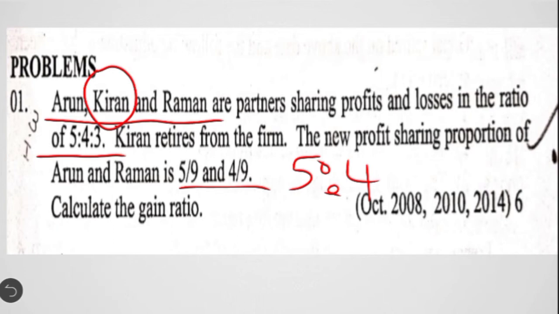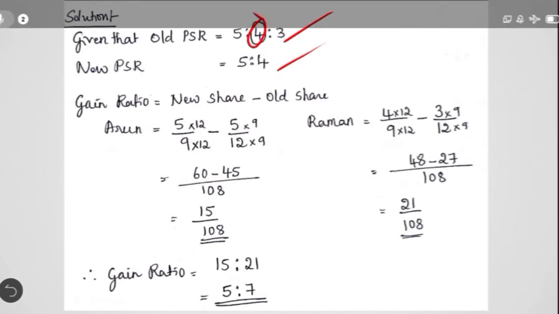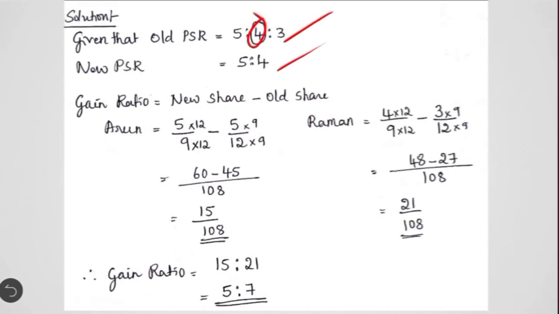So let us calculate the gain ratio. First you need to write the old profit sharing ratio which is given in the question, and then the new profit sharing ratio. Here I have rounded off to indicate that the second partner is retiring. Okay, then the first step would be the calculation of share gained by each of the remaining partners. Okay, by mistake I have written gain ratio. It is share gained is equal to